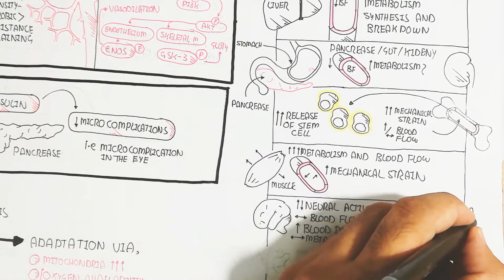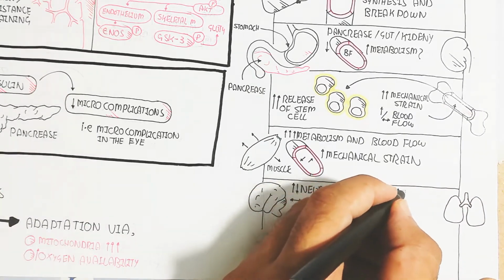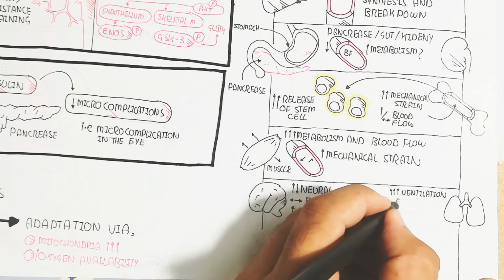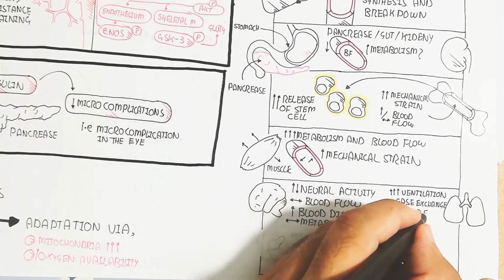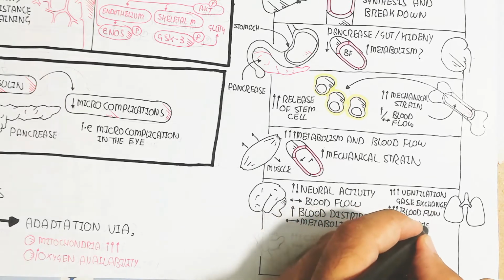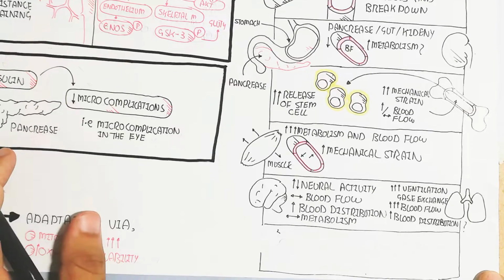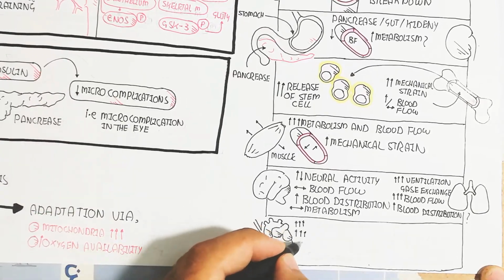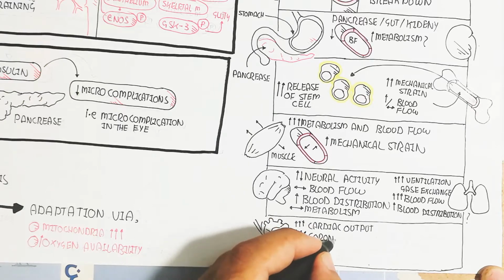So the neural activity and blood flow: the neural activity can be increased or decreased, blood flow fluctuates in the brain and nervous system, and blood distribution increases and the metabolism will fluctuate. While in ventilation, gas exchange and blood flow will be more and more, and blood distribution will possibly increase.